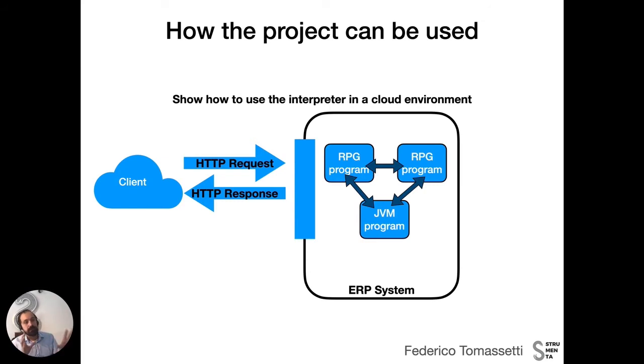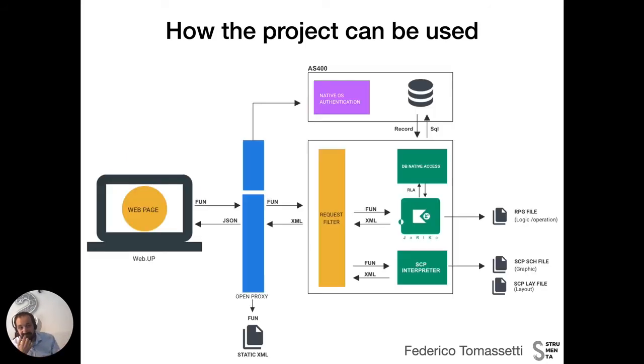At a high level, this will be the infrastructure that we have. The client will perform HTTP requests, and they will be served by RPG programs or JVM programs that could communicate with other RPG or JVM programs. Okay. This is an architecture diagram that goes into more detail. We are not interested in all the details, but let me just say a couple of things.